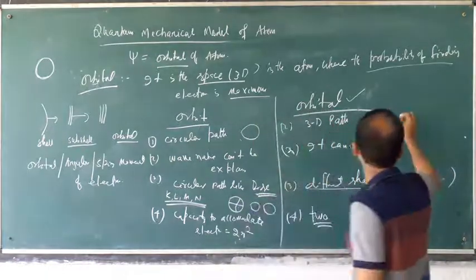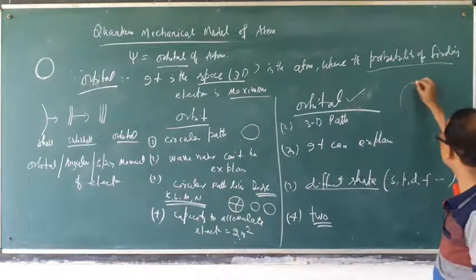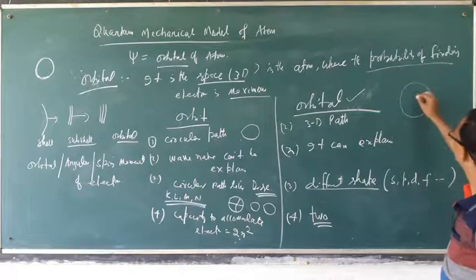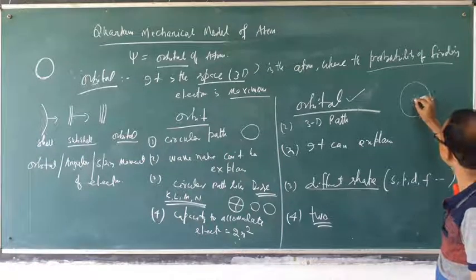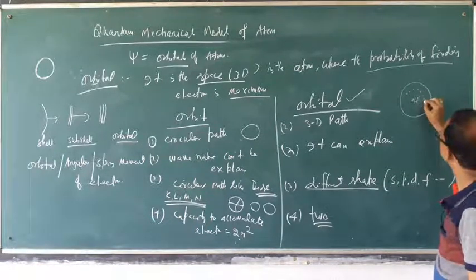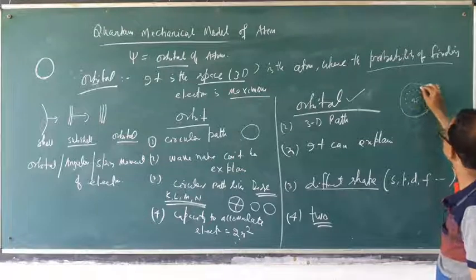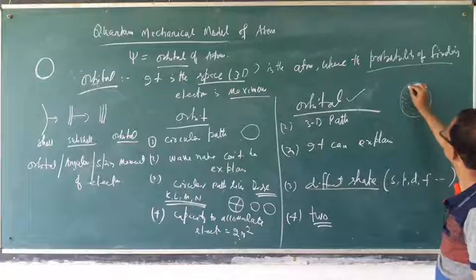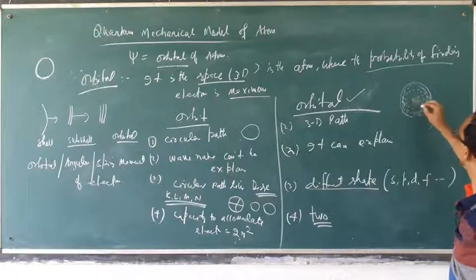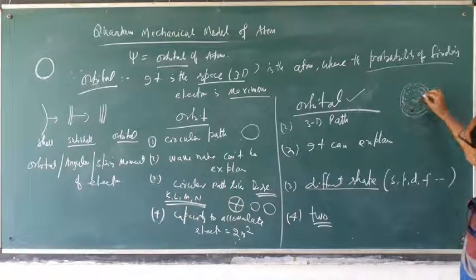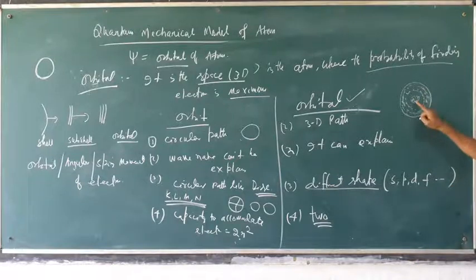That means if you see, suppose this is the atom. If I draw like this, if you see this one, at this place electron density is more, but at this place electron density is less.